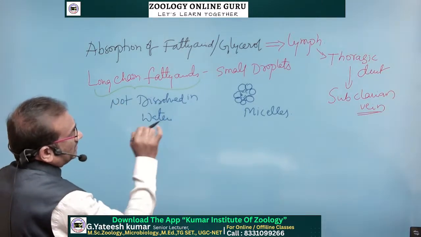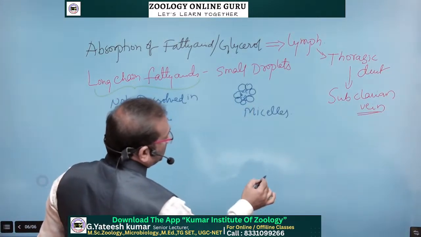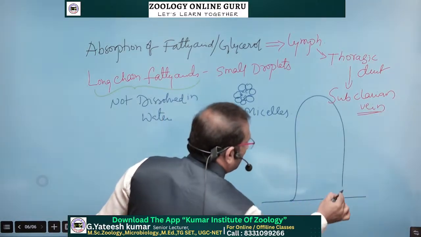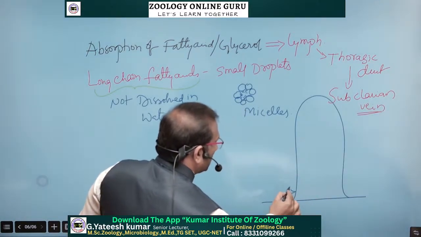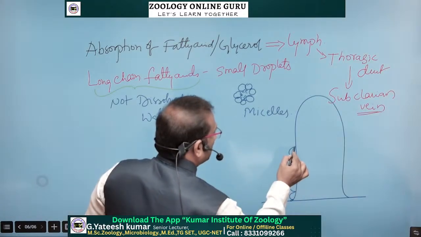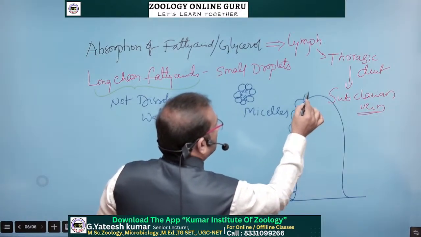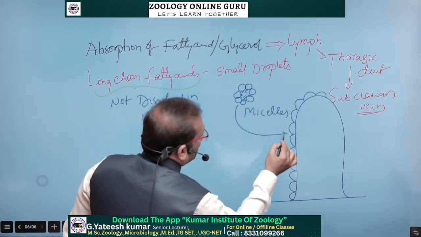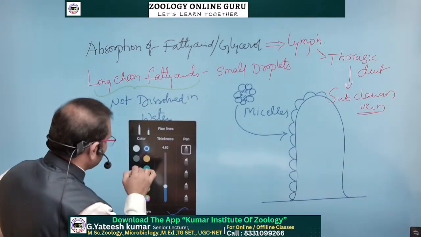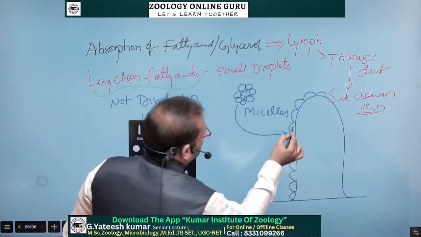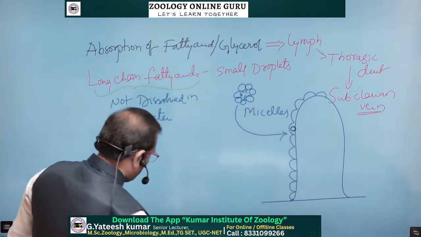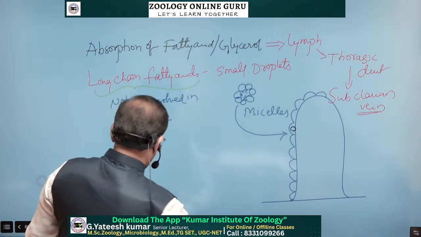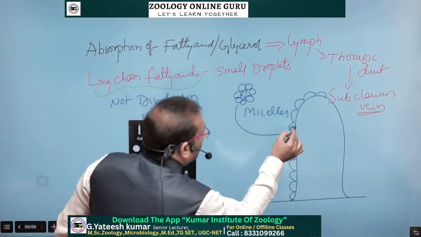And these micelles enter into the, suppose this is the intestinal villi, this is the epithelial cells present on the intestinal villi. So the micelles enter into the epithelial cells, they enter inside the cells here. So these micelles are then covered with a protein coat.